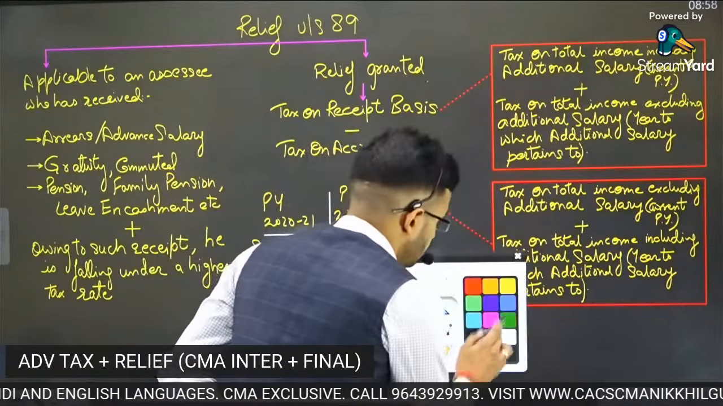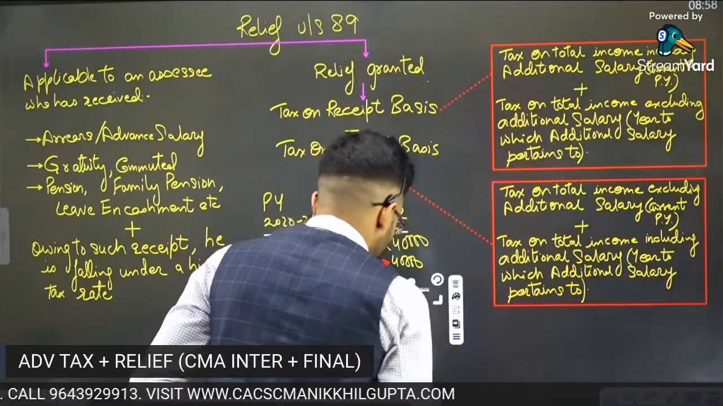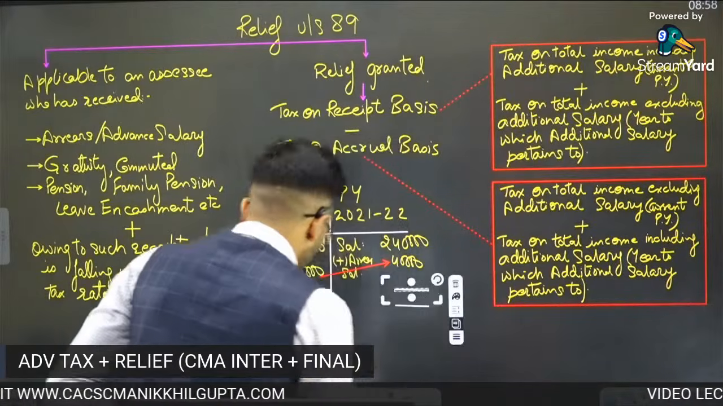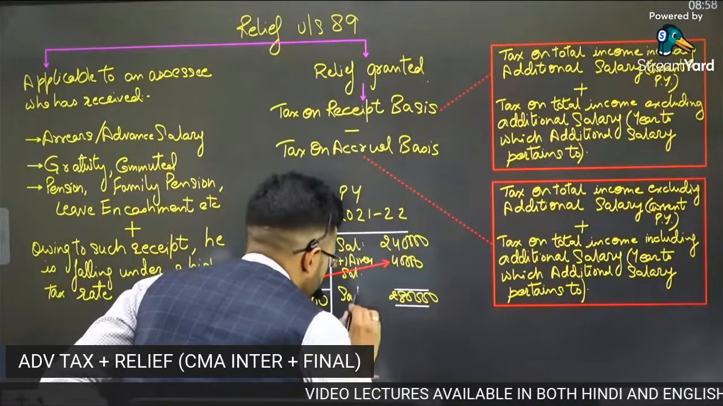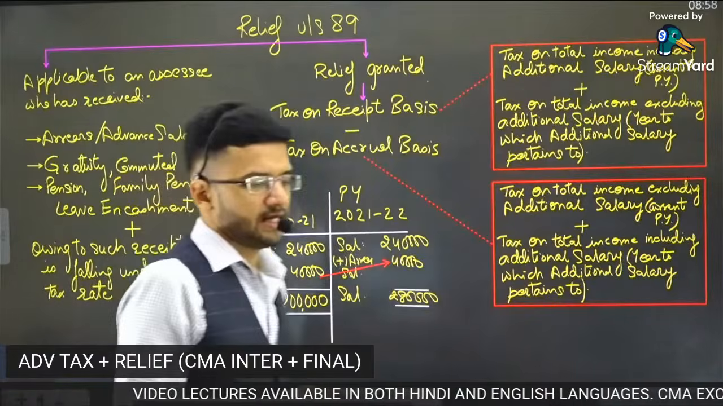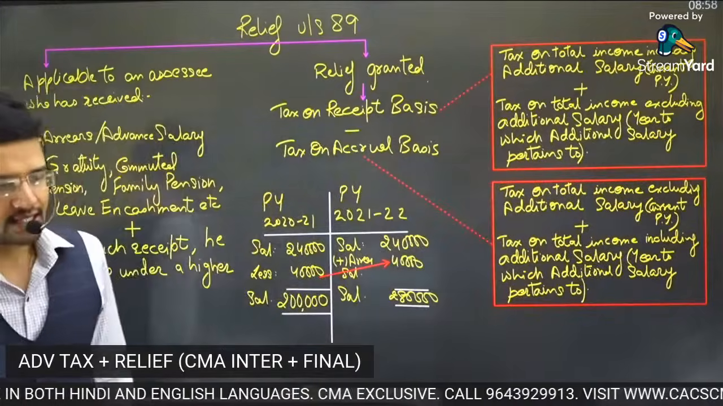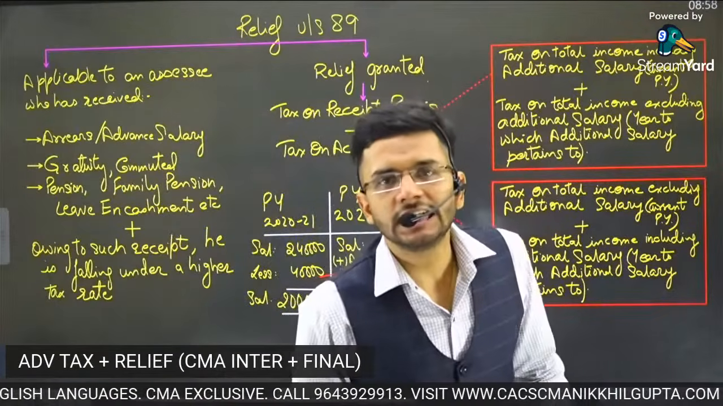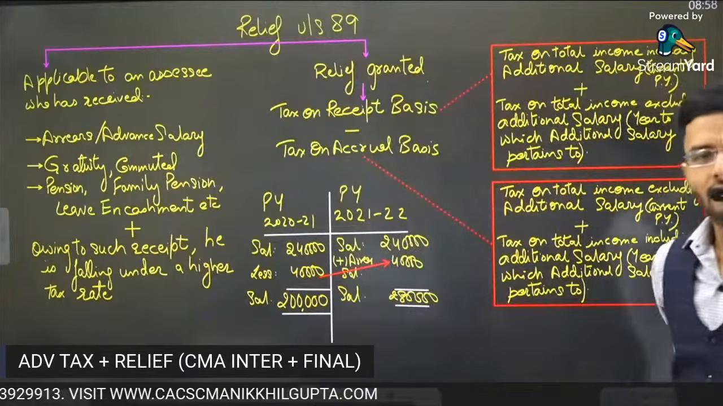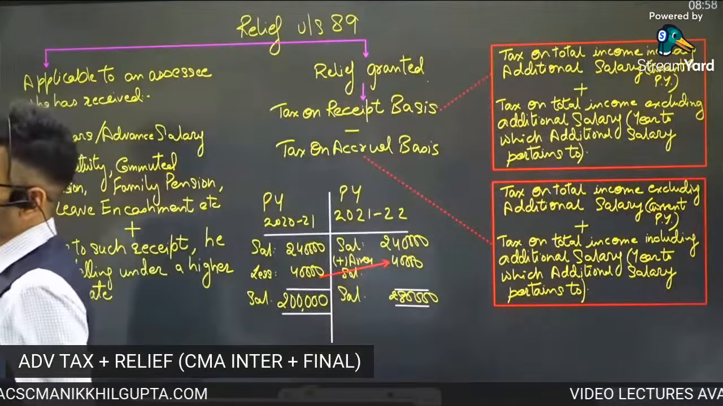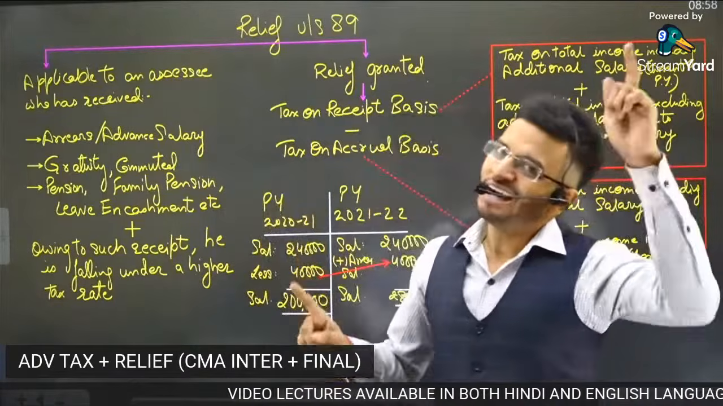Now, when the arrears salary was received in the next year, the total income of Mr. X received in the next year was 2,80,000. Now, as we had studied in our salary chapter, guys, salary is taxable on receipt basis and not on accrual basis.